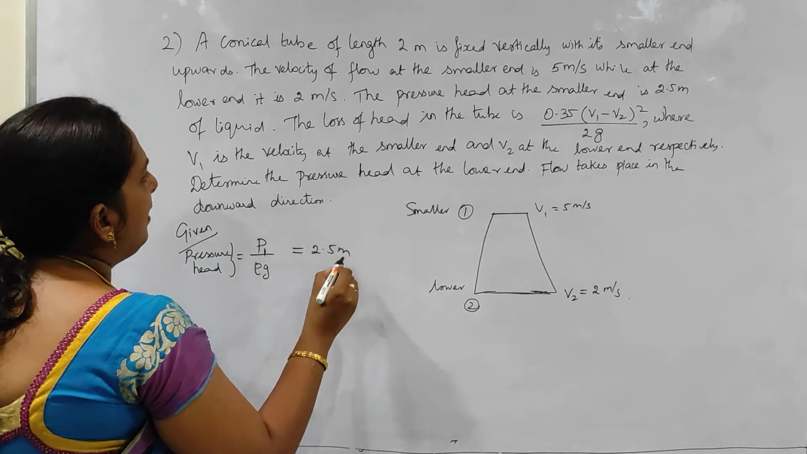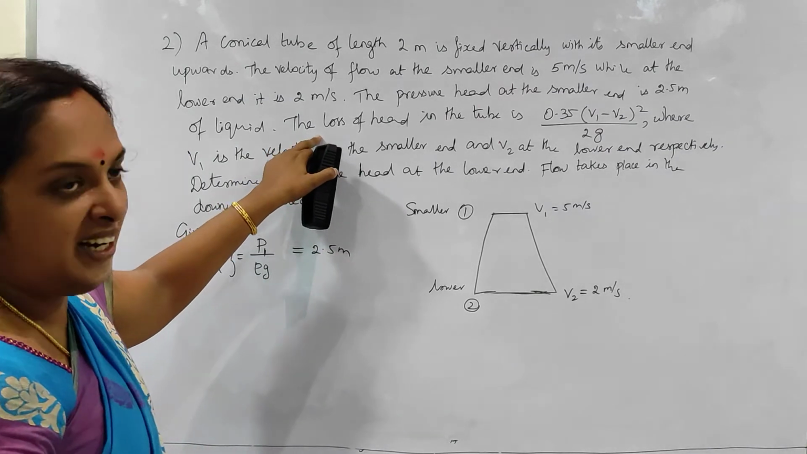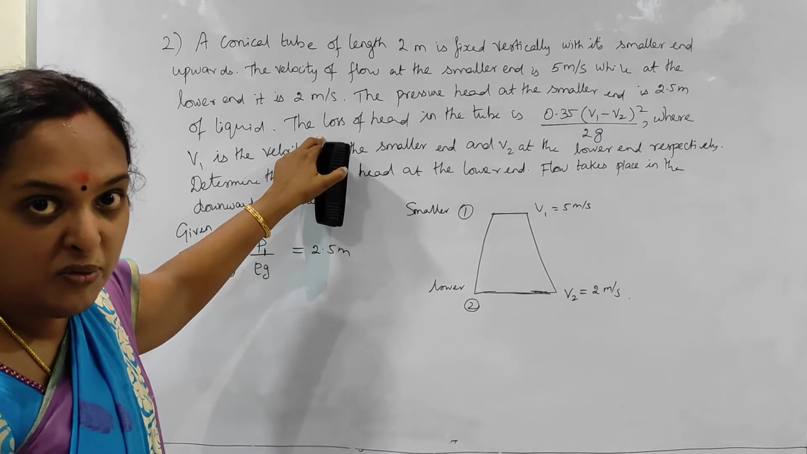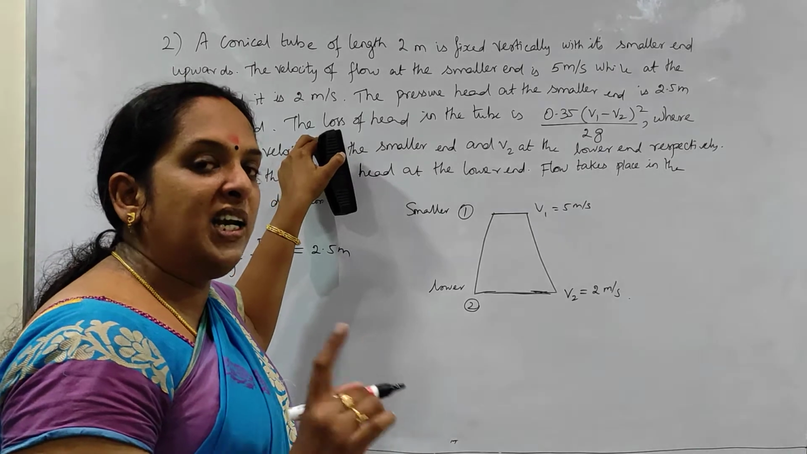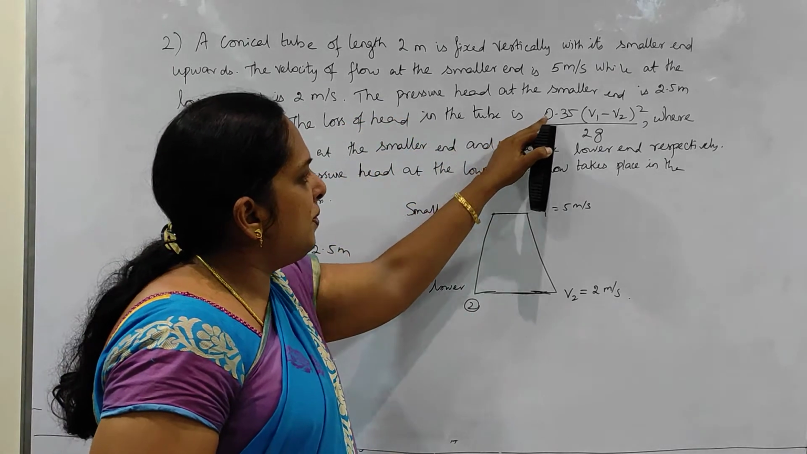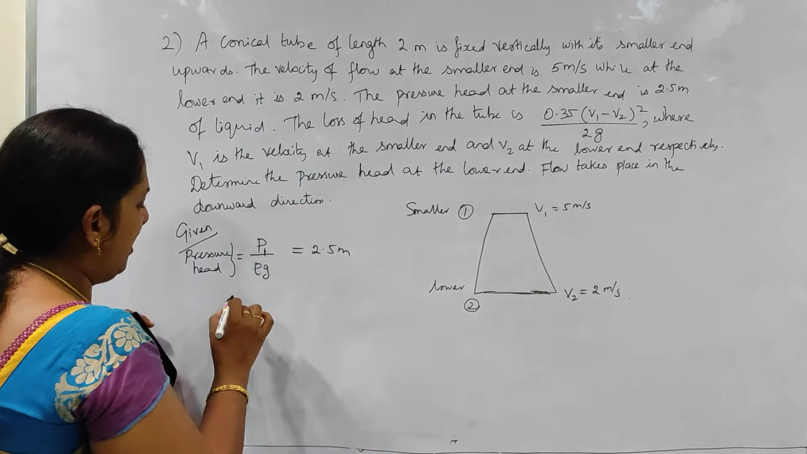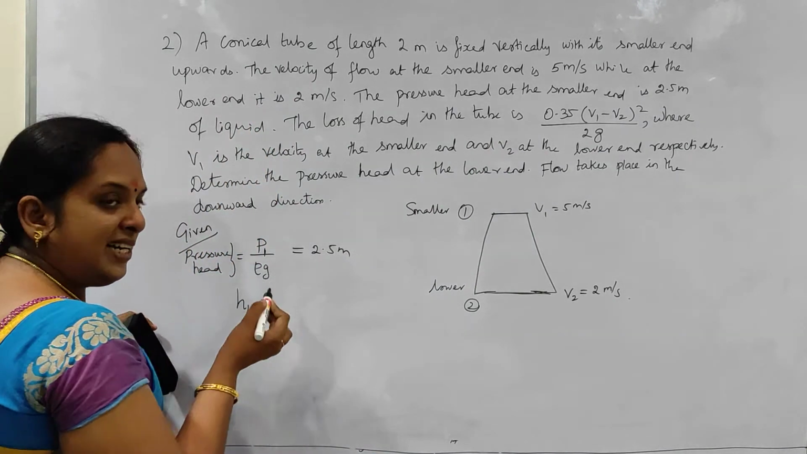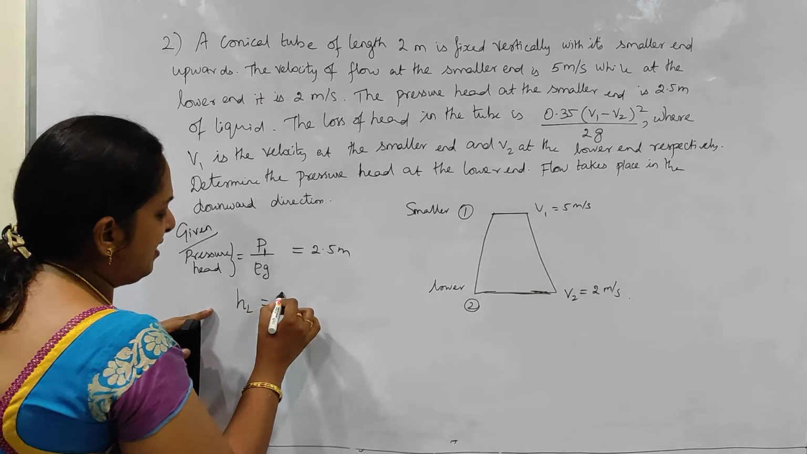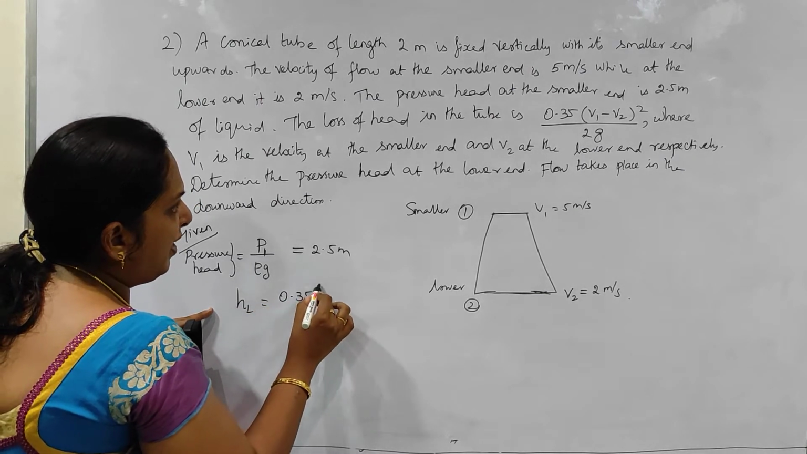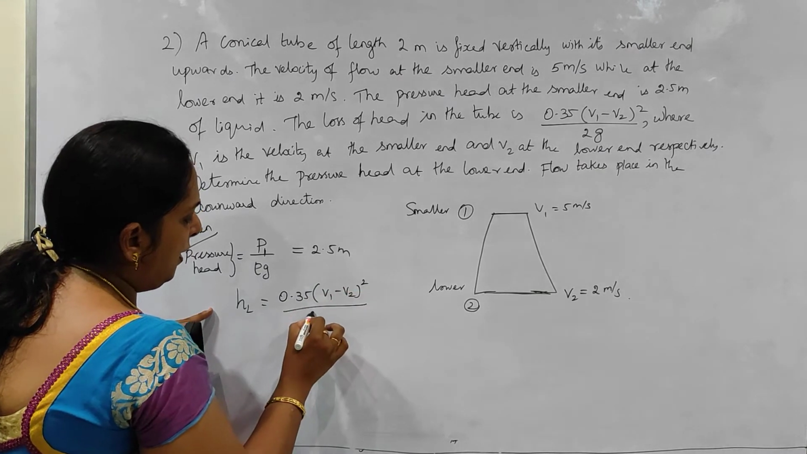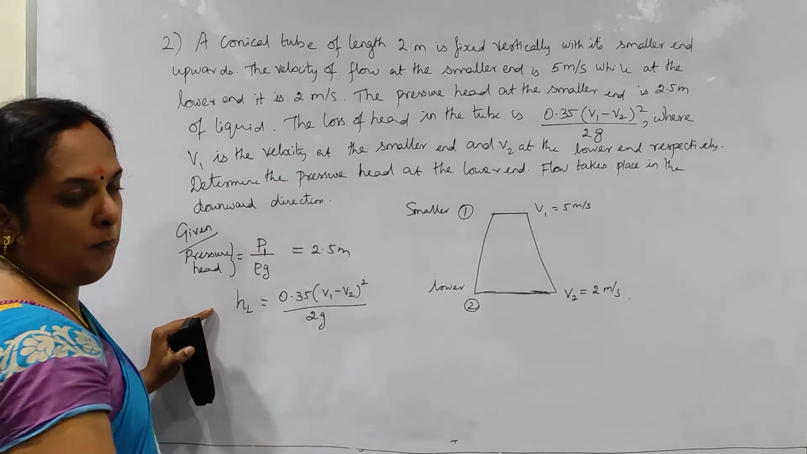Am I right? And the loss of head in the tube. So loss of head means what does that imply? It is a Bernoulli's equation for real fluids. For ideal fluid, there is no loss at all. Okay, so here the loss of head in the tube is this much. What is your loss of head equation? We know HL, that is the notation we usually use. So HL is the loss of head, that is equal to 0.35 into (V1 minus V2) the whole square by 2G. That is what is given in your problem.